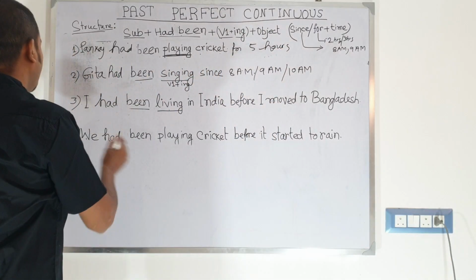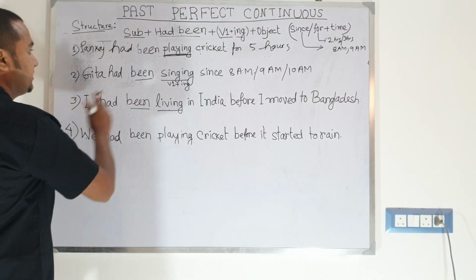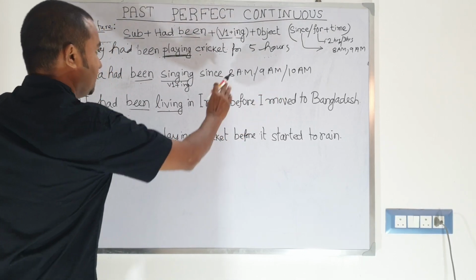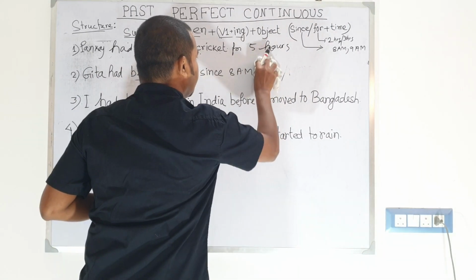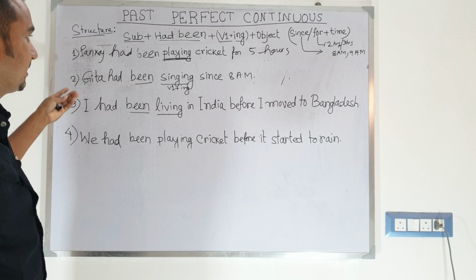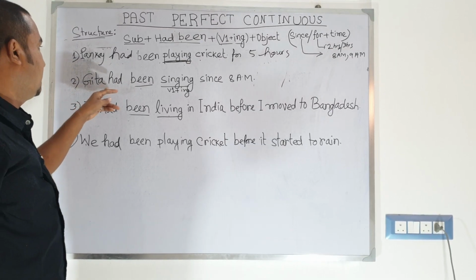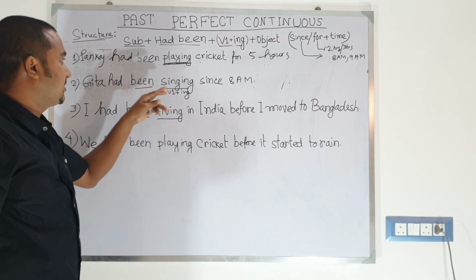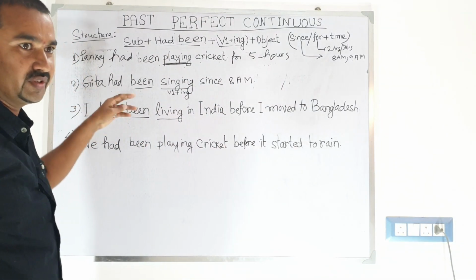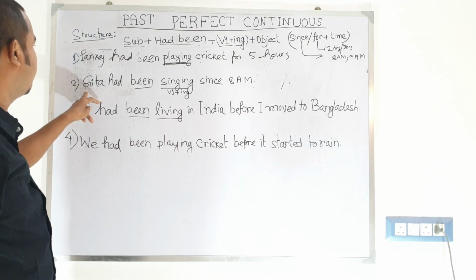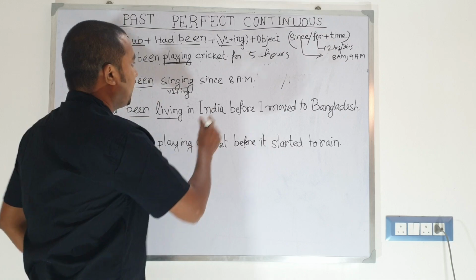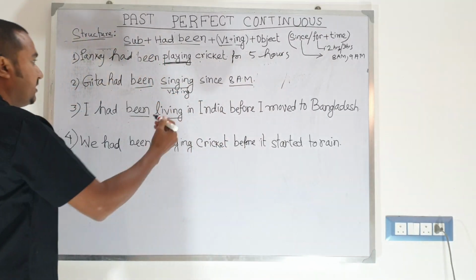Then let's move to the second example. Geeta had been singing since 8 a.m., 9 a.m., 10 a.m., etc. So we just take 8 a.m. Geeta had been singing. It means Geeta was singing in the past, and she had been singing since 9 a.m.; she was singing from 9 a.m. According to the grammar structure, we use Geeta had been singing since 8 a.m. It is the point of time when Geeta started singing.